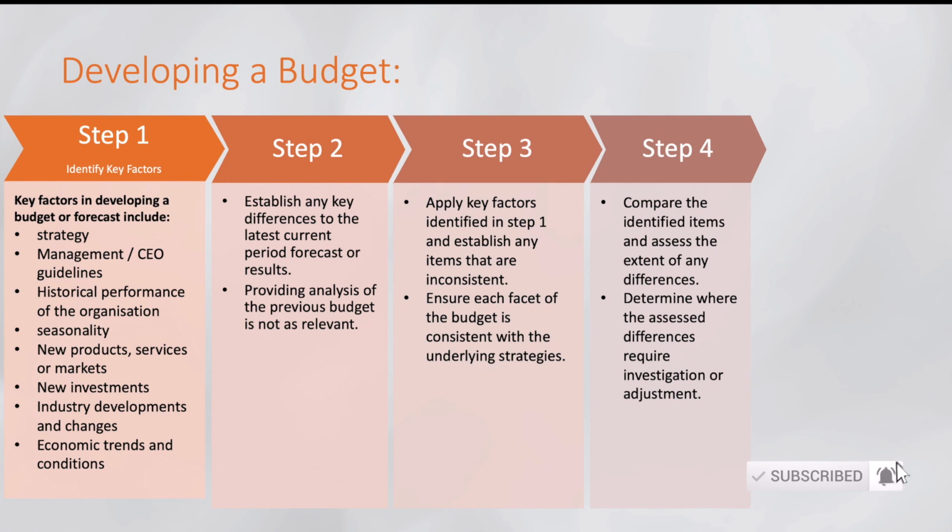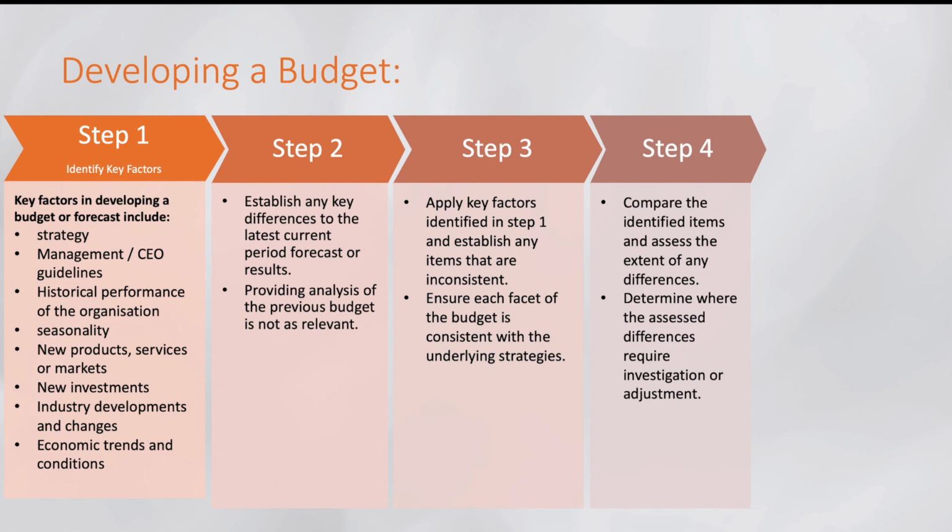Whatever we have identified in step 3, we have to compare it and assess the extent of any differences. Determine where the assessed differences require investigation or adjustment.